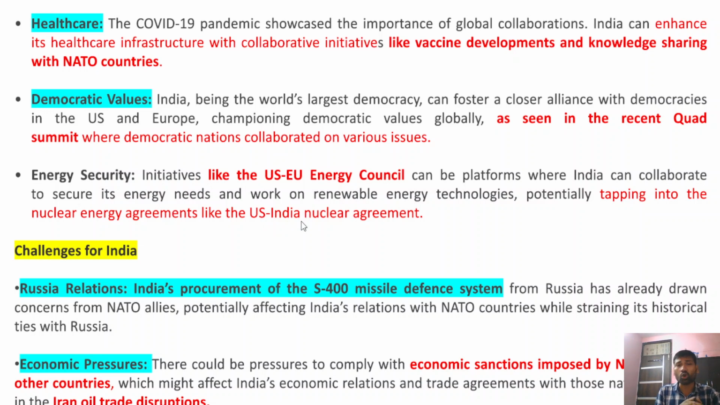However, it is not free from challenges. In fact, there are several challenges. So, what are those challenges? The challenges include relations with Russia. For example, India has recently procured the S-400 missile defense system. Now, USA has been looking to reduce India's dependence on Russia for its military systems. Therefore, it has been rapidly engaging with India at the defense and security level.